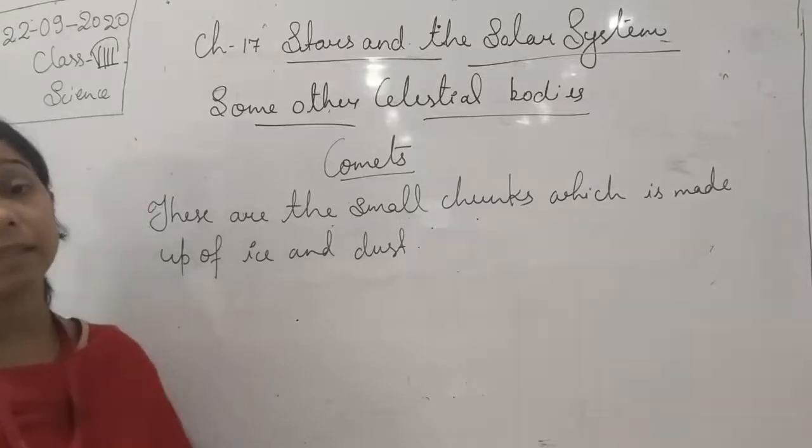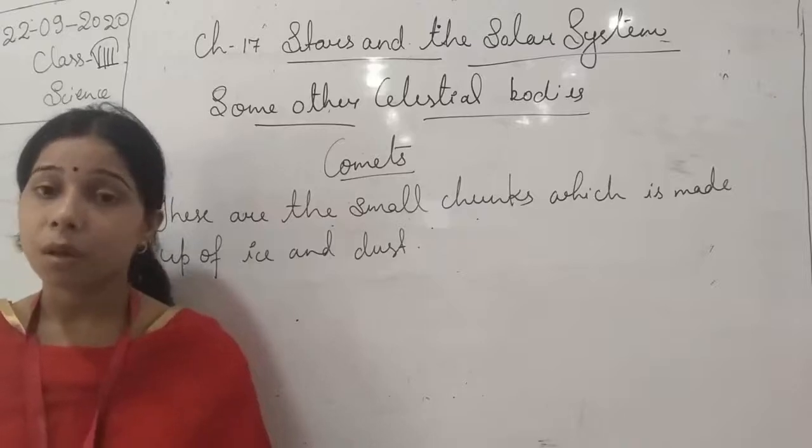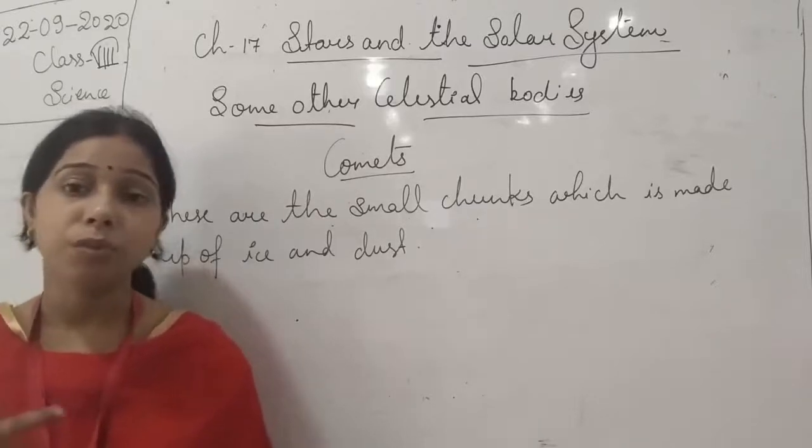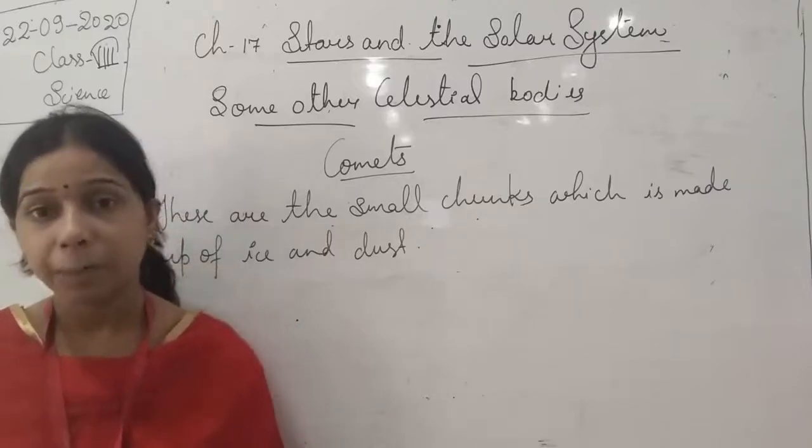We said that it is like the asteroids. Yes, it is like the asteroids, because it used to move, it used to rotate, it used to revolve around the sun in an elliptical orbit.